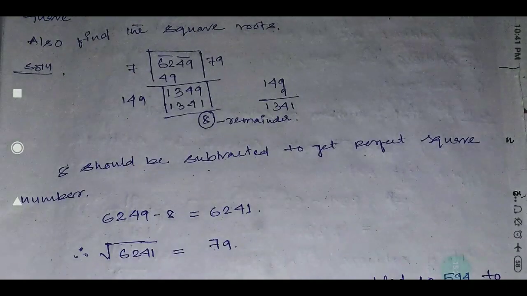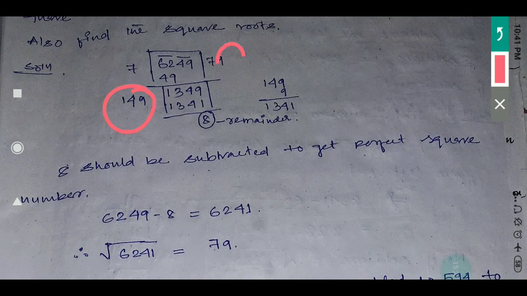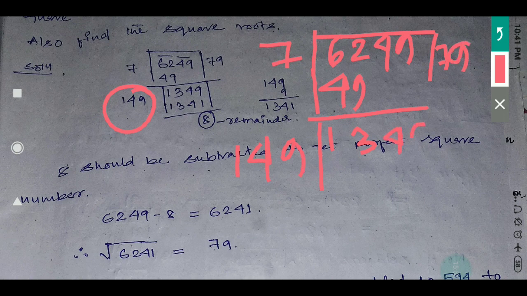If you multiply 149 by 9, you will get 1341. I am writing it here. 6249, 7 sevens are 49, so it will be 13. This 7 twos are 14, and with 9 I am doing, it will be 1341. So what is your remaining? Remaining is 8.